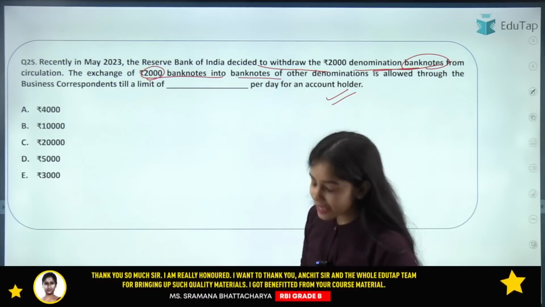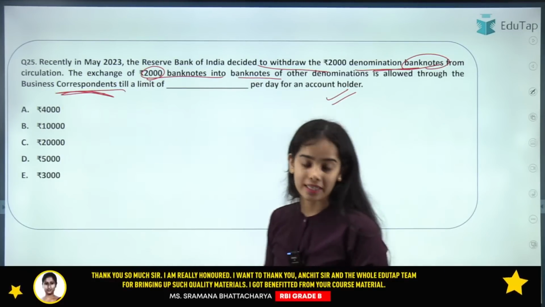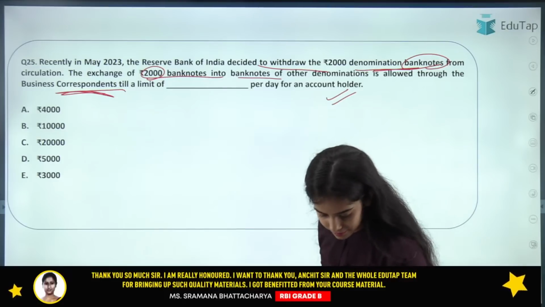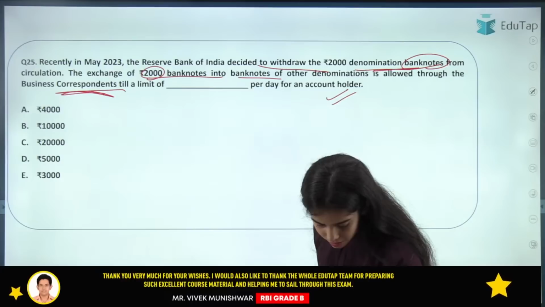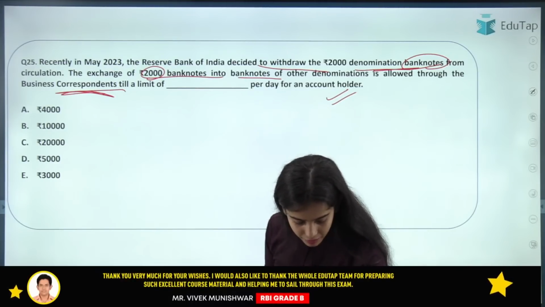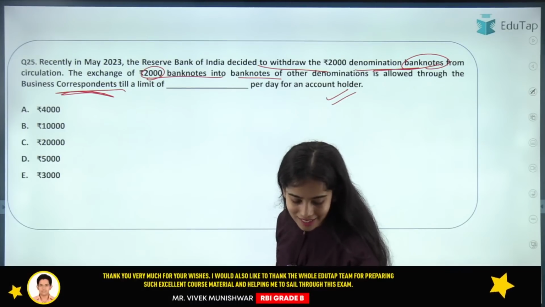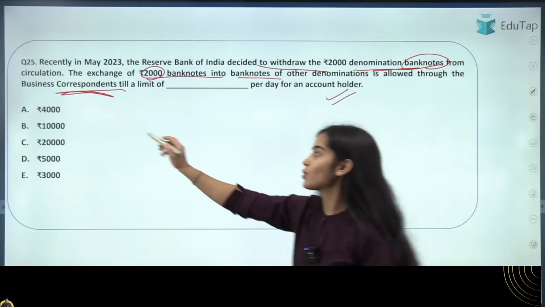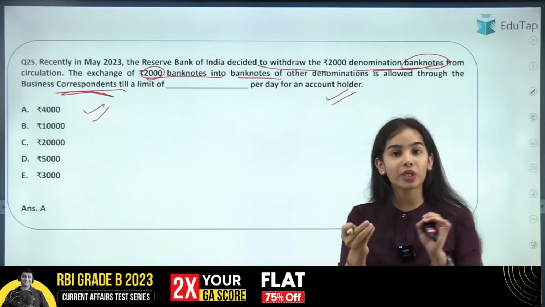Everyone is saying C. Here, try to read the question very carefully. Business correspondence is written. So no one has given the right answer till now. Okay, I am getting the answer from Neetu, Viraj, RJ, Rohit. So they are saying A. Yes, it is A, 4,000. So be very specific when you read the question. That's why I have tweaked the questions now.